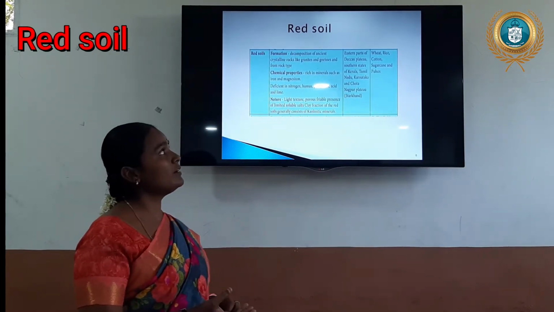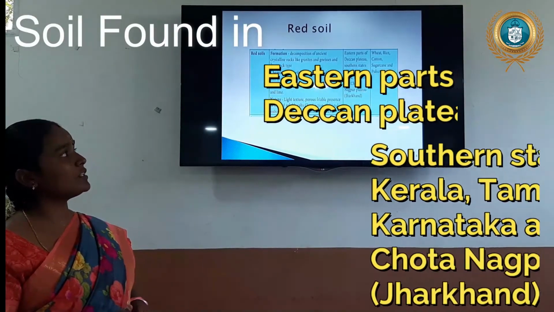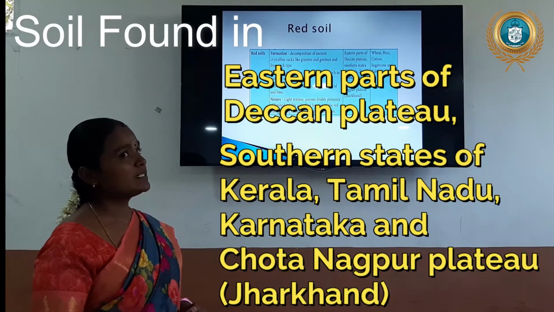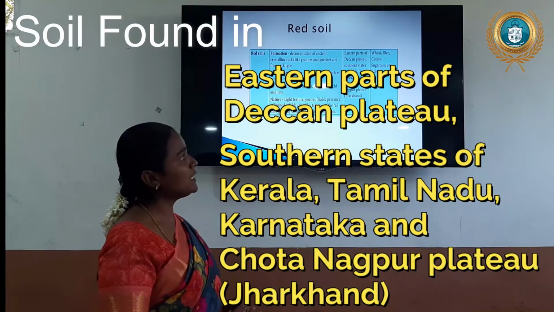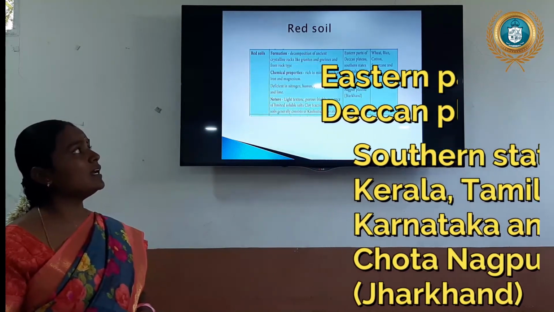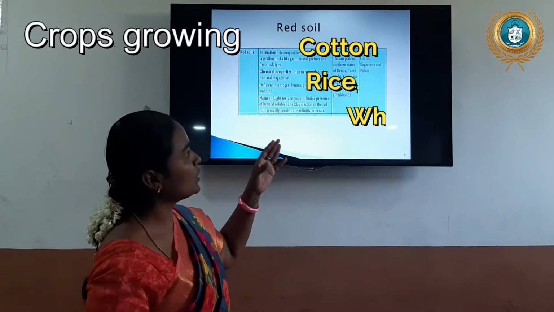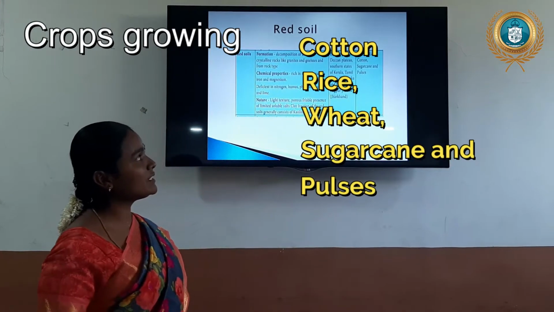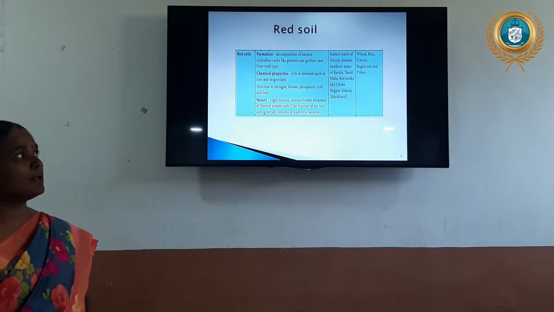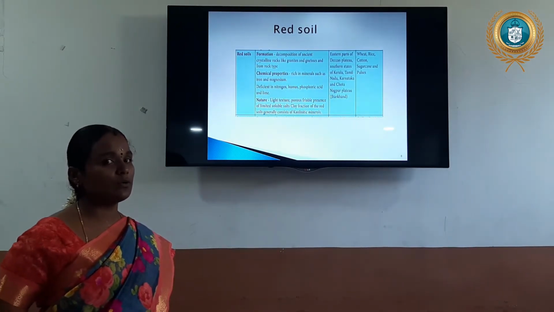That will be the next one. What are the states covered by the red soil? Eastern parts of the Deccan Plateau, the southern states of Kerala, Tamil Nadu, Karnataka, and the Chotanagpur Plateau. These regions are covered by the red soil. Now we understand what crops are cultivated in the red soil: wheat, rice, cotton, sugarcane and pulses. Pulses are the main crop for the red soil.